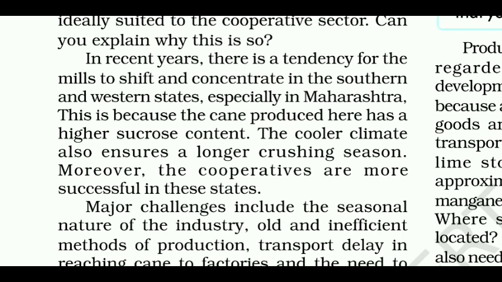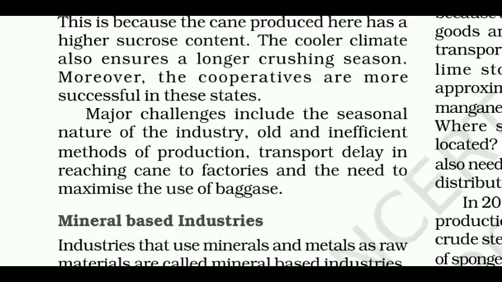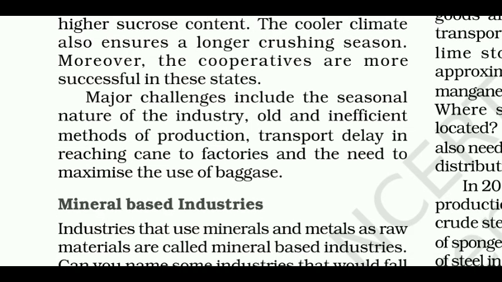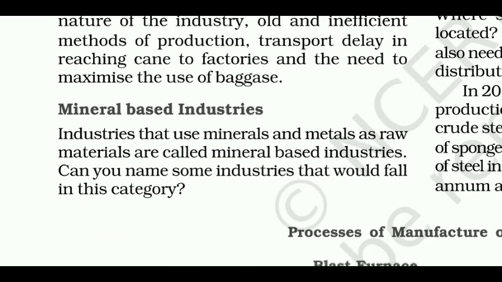In recent years, there is a tendency for the mills to shift and concentrate in the southern and western states, especially in Maharashtra. This is because the cane produced here has a higher sucrose content. The cooler climate also ensures a longer crushing season. Moreover, the cooperatives are more successful in these states. Major challenges include the seasonal nature of the industry, old and inefficient methods of production, transport delay in reaching cane to factories, and the need to maximize the use of bagasse.